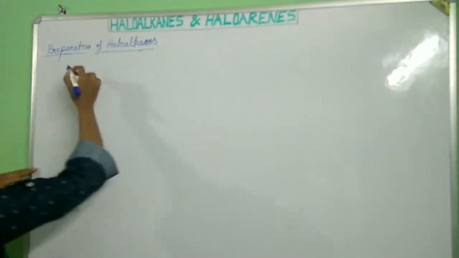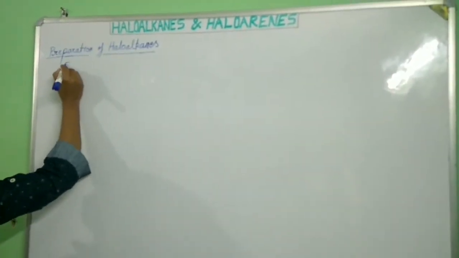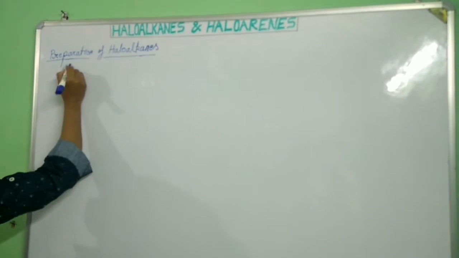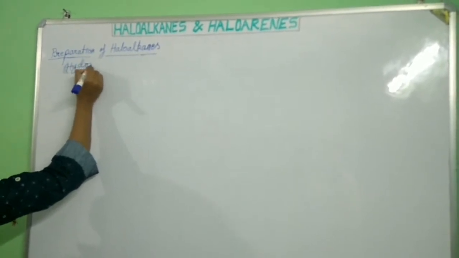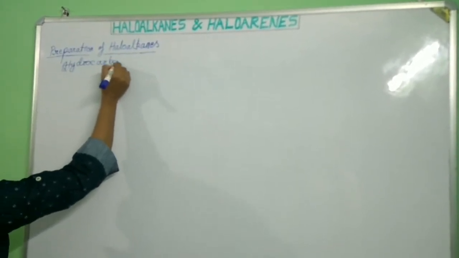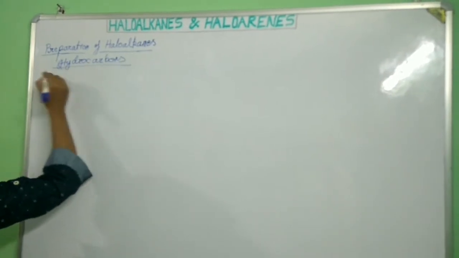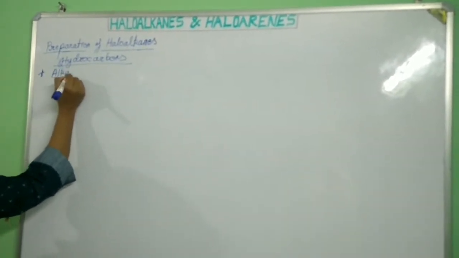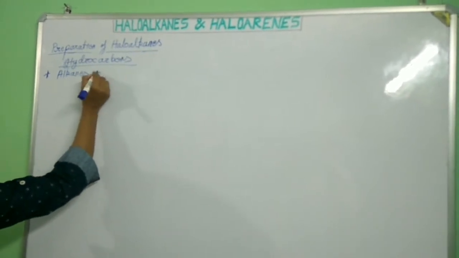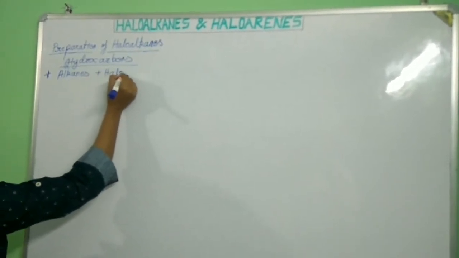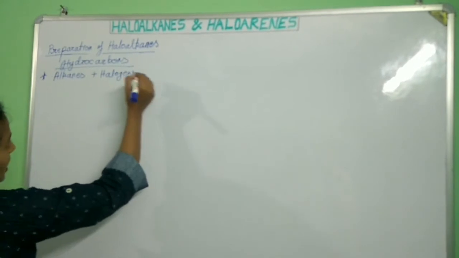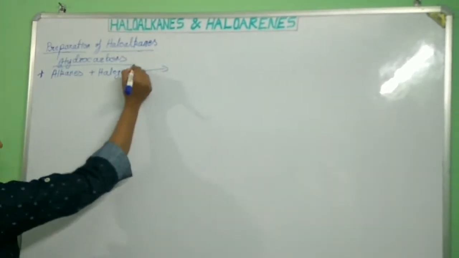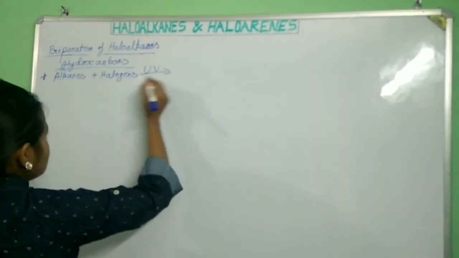Let's see preparation of haloalkanes from hydrocarbons. So hydrocarbons means either from alkanes or alkenes. So let us first see from alkanes. When alkanes react with halogens in presence of ultraviolet light, we get haloalkanes.